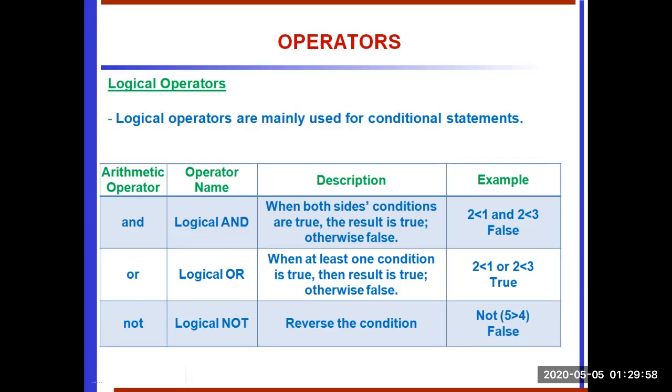So 5 greater than 4, that condition is true, so the NOT operator gives false. So any false condition gives true, and a true condition gives false. This is called the logical operator. We have to find the logical relationship between two operands; for that we use the logical operator.